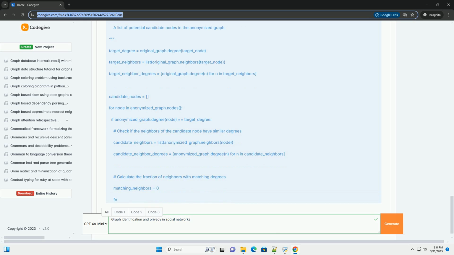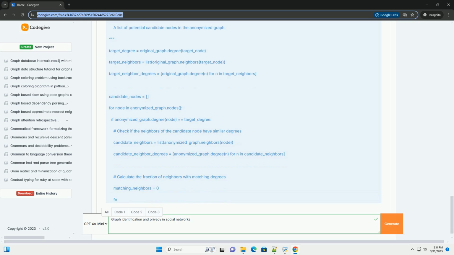2. Link re-identification. If an attacker knows the existence of a link between two specific individuals, they can search the anonymized graph to identify the corresponding nodes. This is especially problematic if the link is sensitive, for example a connection to a medical professional.